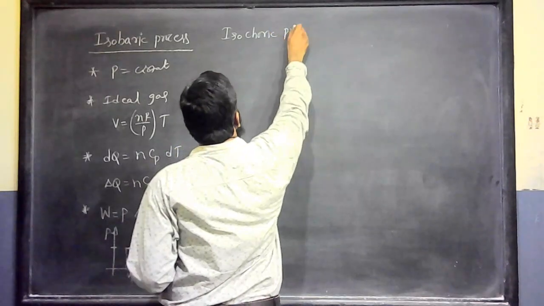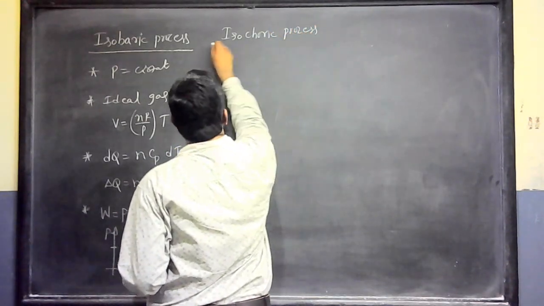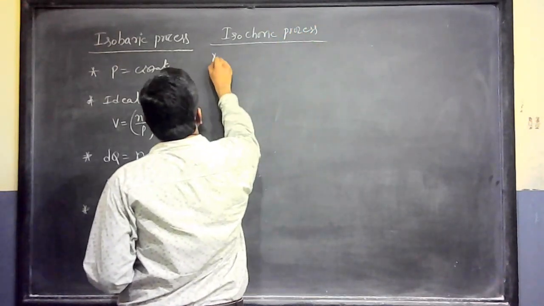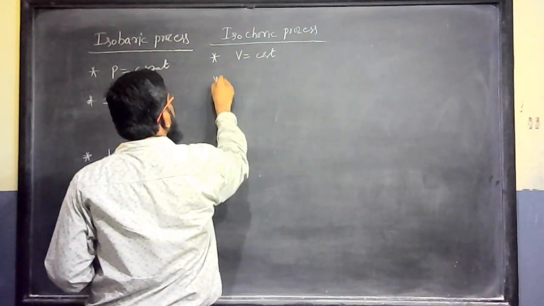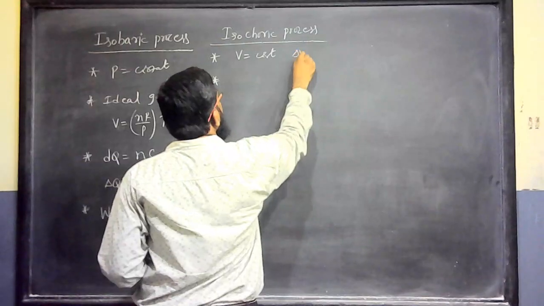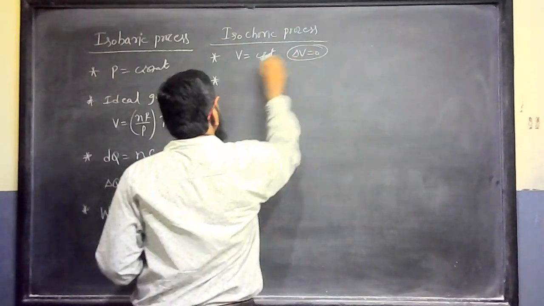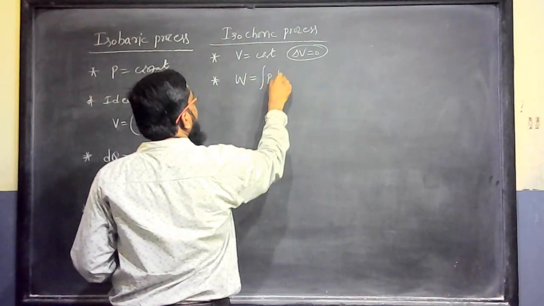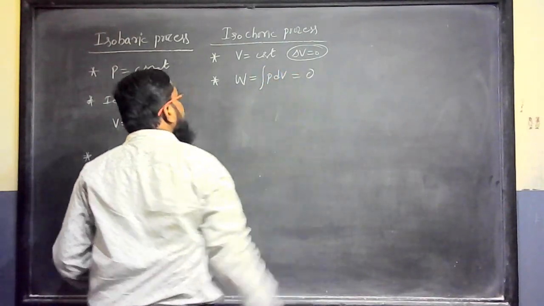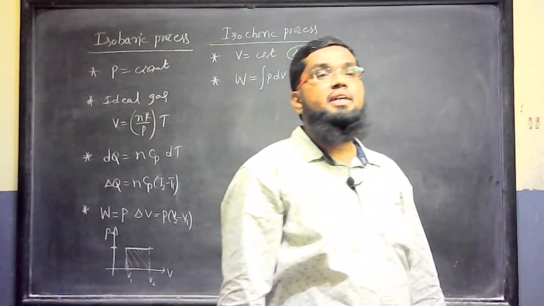Isochoric process. Isochoric process means a constant volume process. When I keep the volume constant, delta V is equal to 0. So the work done, the integration of P dV, is 0, as there is no change in volume, whatever the pressure may be.